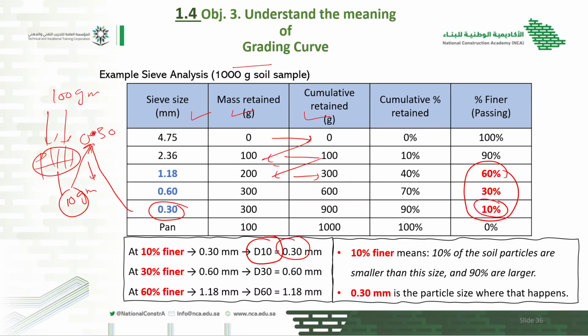So D10 equal to 0.30 means that 10% of the particles have a size of 0.30 or less than 0.30 mm. Same for D30: D30 means that 30% of the particles have a size of 0.6 or less than 0.6. And what does D60 mean? That 60% of the total particles have a size equal to 1.18 or less than 1.18.